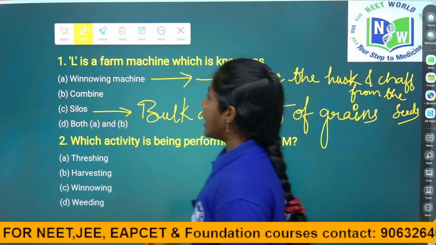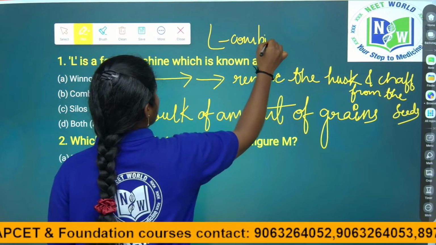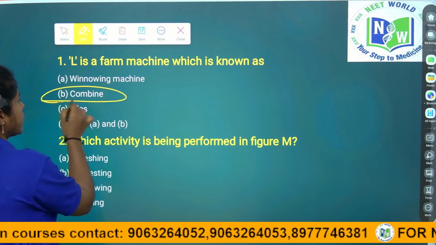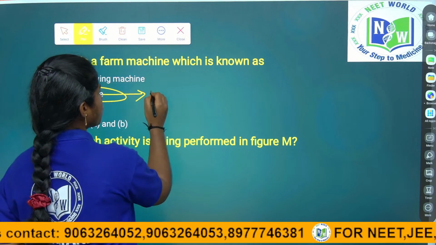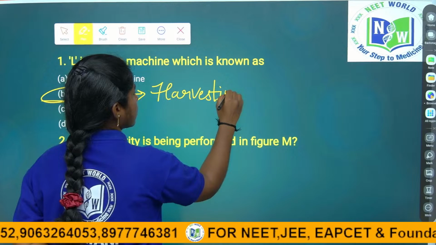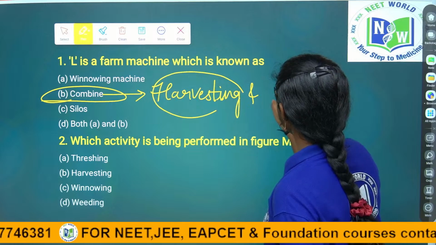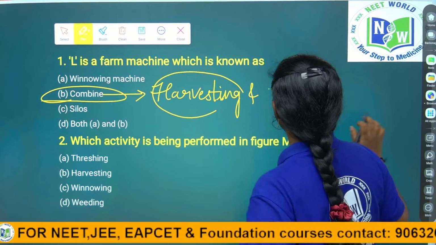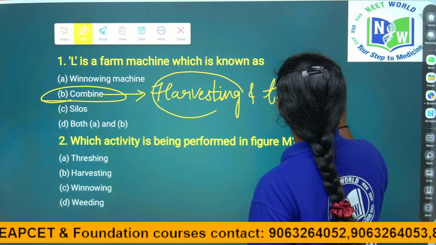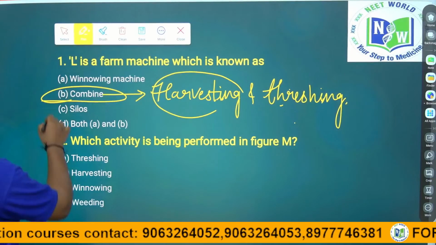So the L machine is the combine, right? So the answer of this question is B. Right children, B is the right answer, because it is going to do both the processes of harvesting and threshing. After the crop is done, collecting the crop is the process we call harvesting, and threshing is collecting the grains from the stalk, right? So the answer is B.